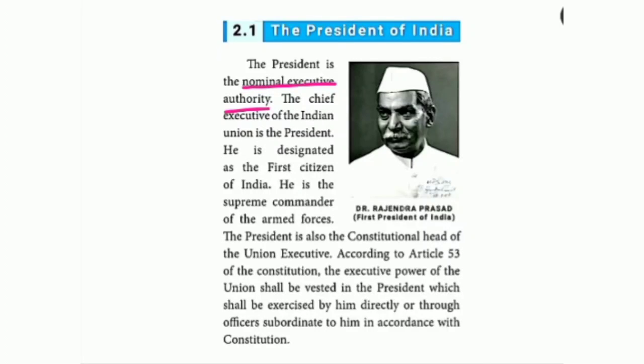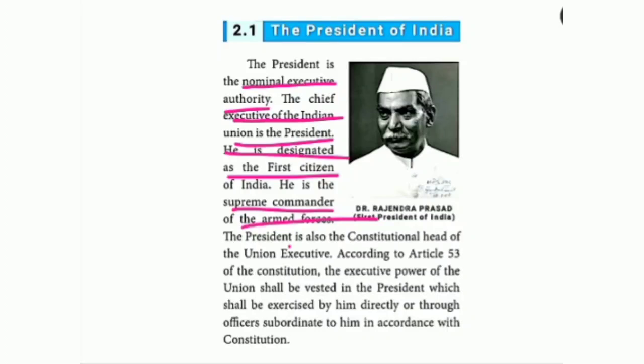Nominal executive head, executive authority. Moreover, the chief executive of the Indian Union is the president. He is the nominal head. Moreover, he is designated as the first citizen of India. Then he is the supreme commander of the armed forces. Armed forces means army, navy. So he is the supreme commander of the armed forces.